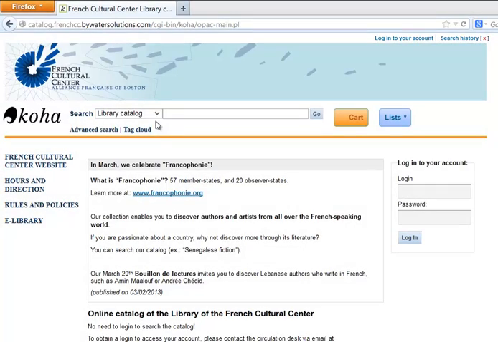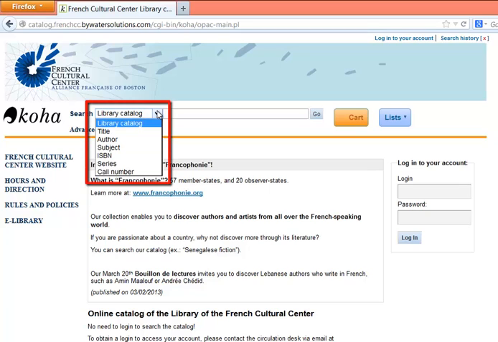Before we move to an advanced search, let's return to the Simple Search homepage to mention one important thing. The titles of most materials in the library are in French, so use French when searching for them. Most DVDs and videos are listed in both French and English, so you can search for them with either language. However, when searching by subject, you will get the best results by using English search terms. For example, city rather than ville, or history instead of histoire.